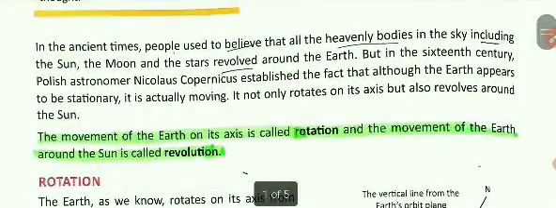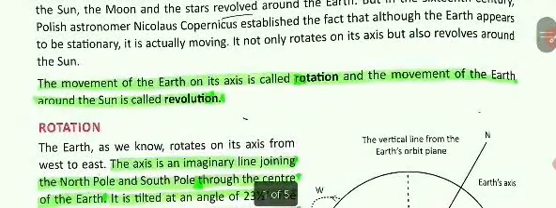In ancient times, people used to believe that all the heavenly bodies in the sky, including the sun, the moon, and the stars, revolved around the earth. But in the 16th century, Polish astronomer Nicolaus Copernicus established the fact that although the earth appears to be stationary, it is actually moving. It not only rotates on its axis but also revolves around the sun.